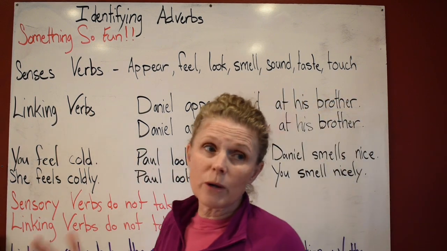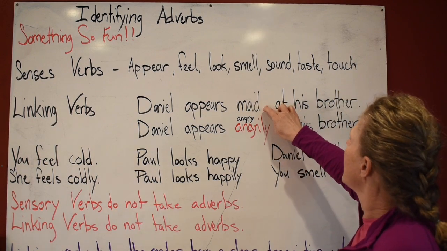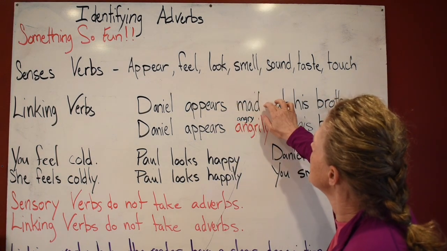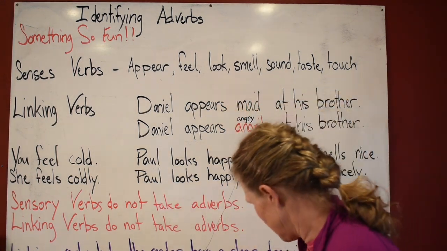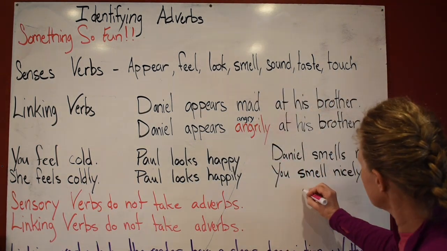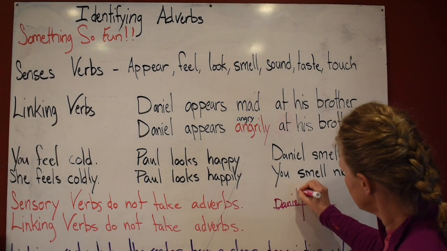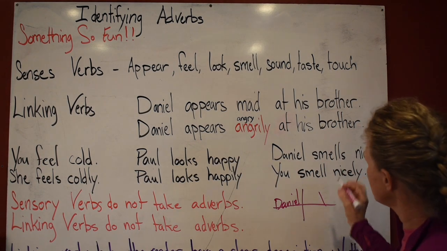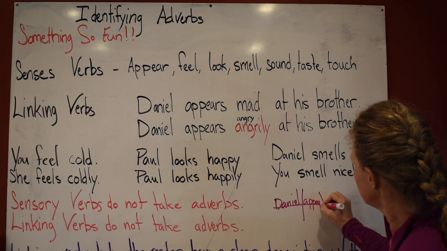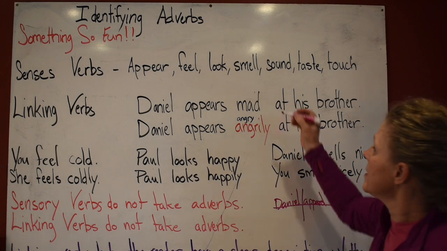So how do we know if they're linking verbs? Well, Daniel appears mad at his brother. So right here, we have our subject, Daniel, and our verb, appears, and what is mad?